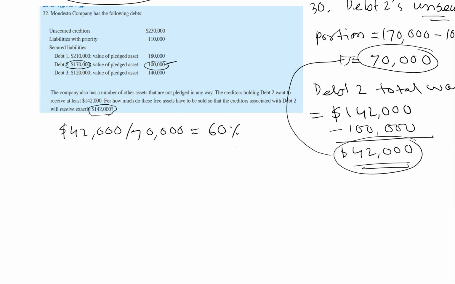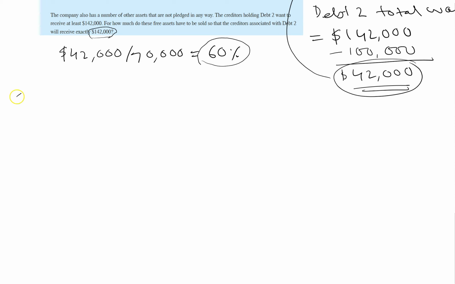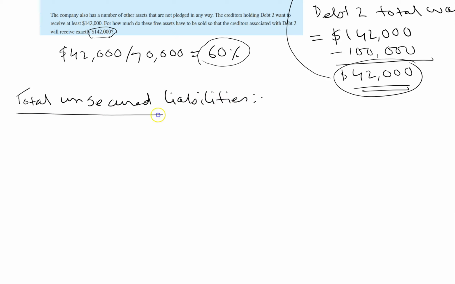So we have to sell the other assets and raise the money so that 60% of all unsecured debts will be paid. So now let's check the total amount of unsecured liabilities. You can check which liabilities are unsecured.